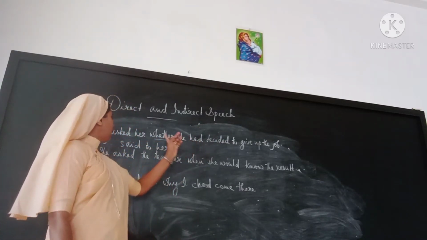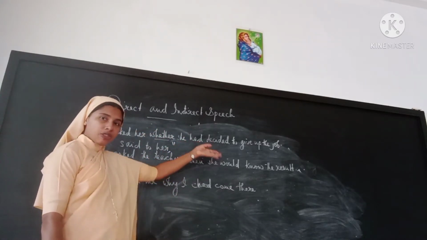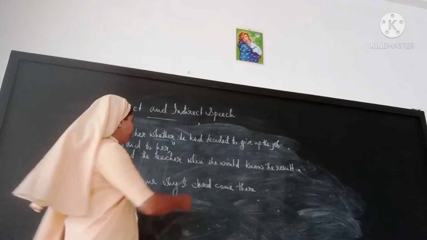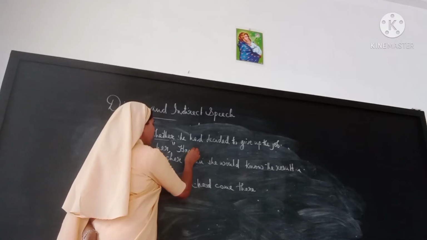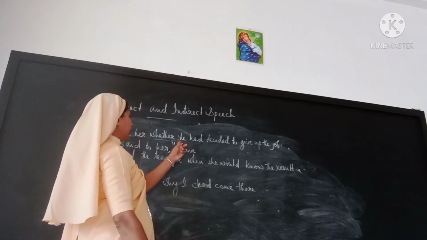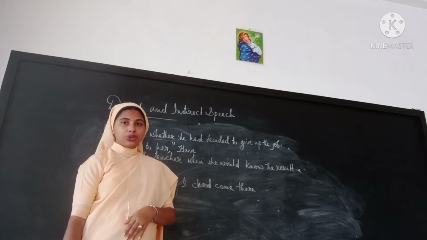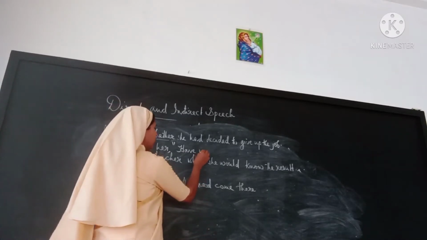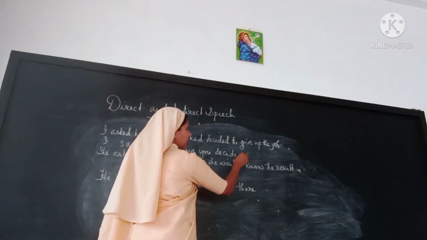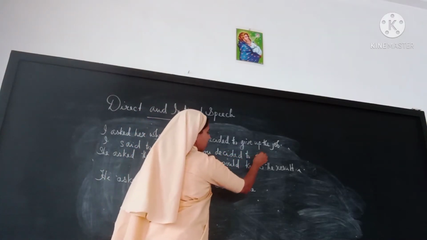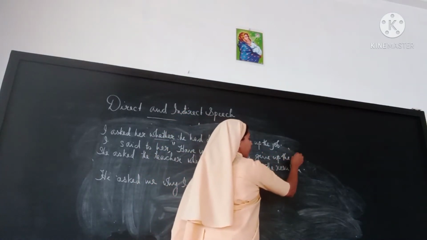How must I have asked her? Had will come back to have. If I ask her directly, she will be changing back to you. Have you decided to give up the job?